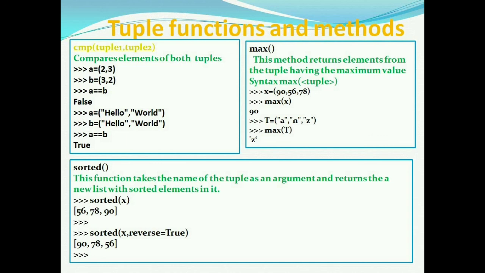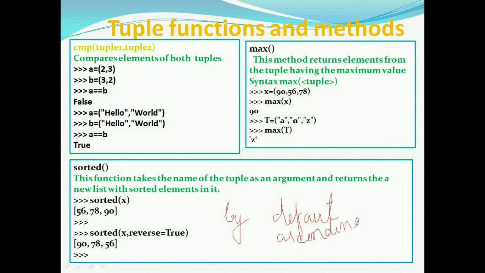To compare two tuples, we can use the comparison operators, that are less than, greater than, equal to, not equal to. For comparison purposes, Python internally compares the individual elements of the two tuples. Here a is equal to (2, 3) and b is equal to (3, 2). Now we are comparing the two tuples and we are getting False.